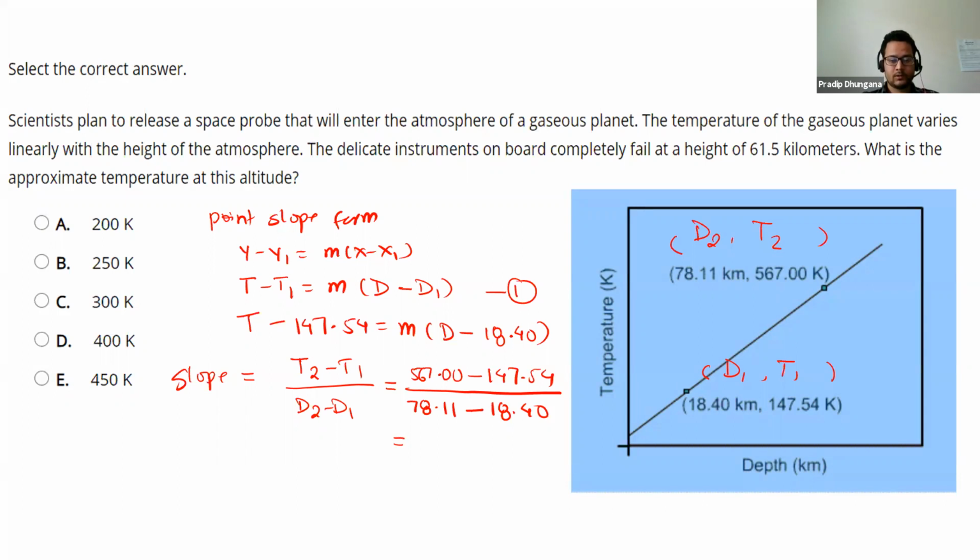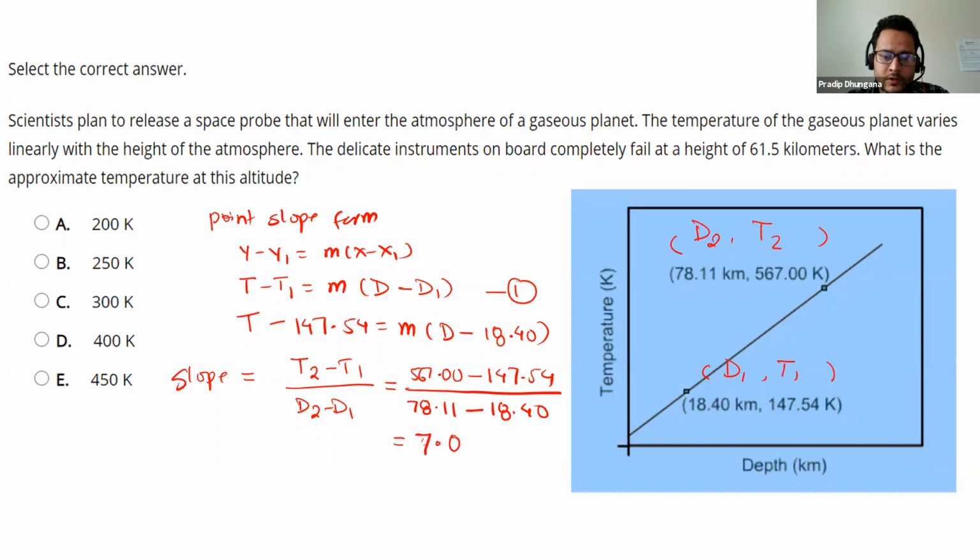So 567 minus 147 divided by 78.11 minus 18.40, close parenthesis. So it should be around 7.03. Yeah, I'll just write 7.03.